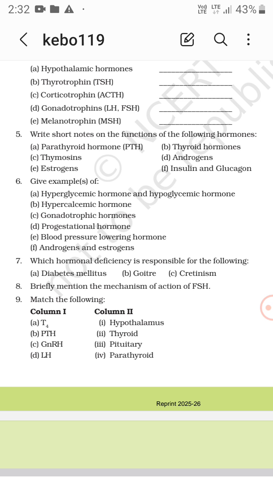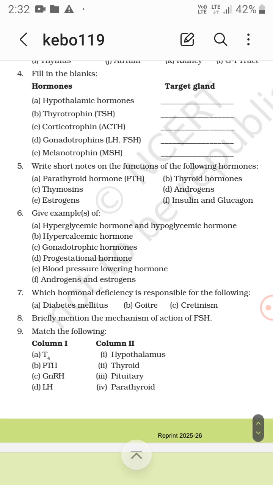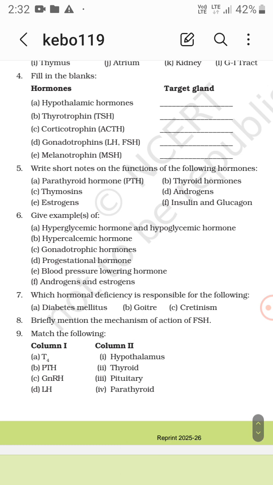Which hormone deficiency is responsible for the following: diabetes mellitus, goiter and cretinism? Diabetes mellitus is the deficiency of insulin, I think, right?